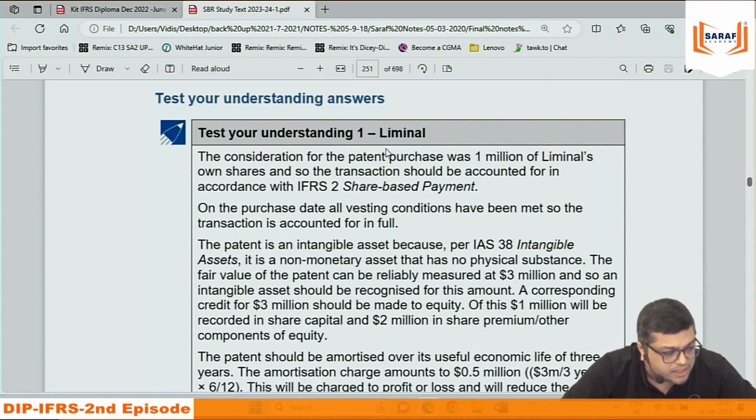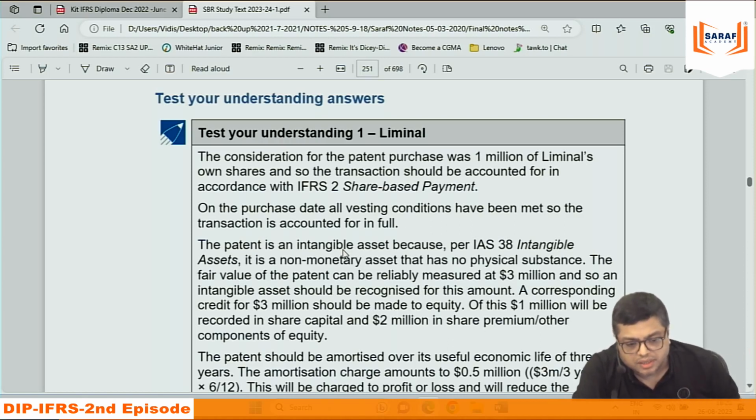This is test your understanding, the first question and answer. But then what happens? The student reads the question and reads the answer, and they think that it's done. That's the worst study. If you study by reading the question and reading the answer, better not to study.